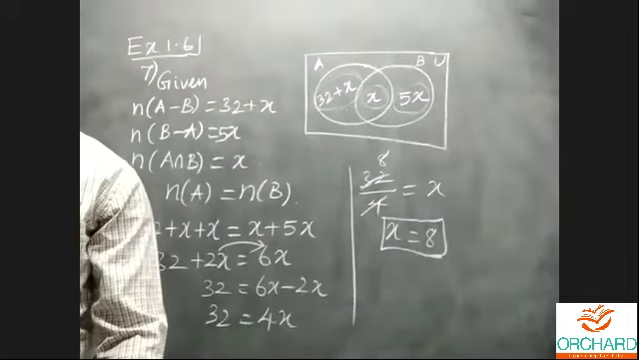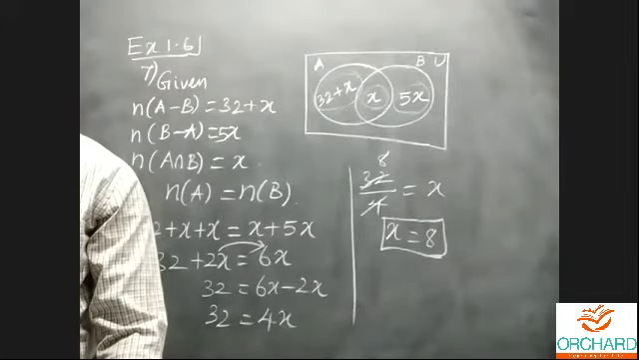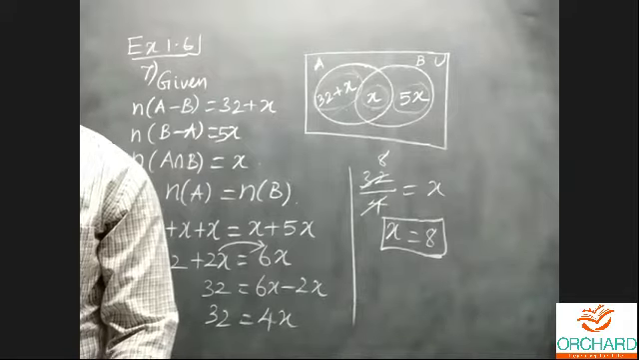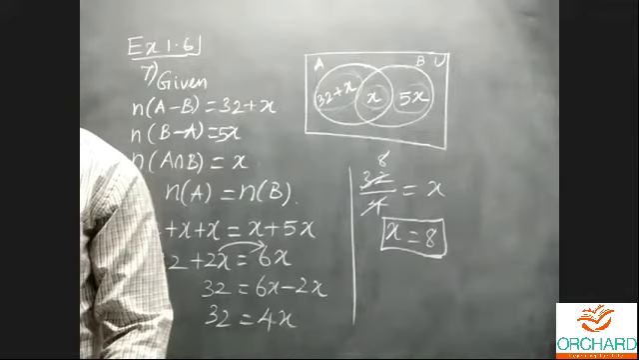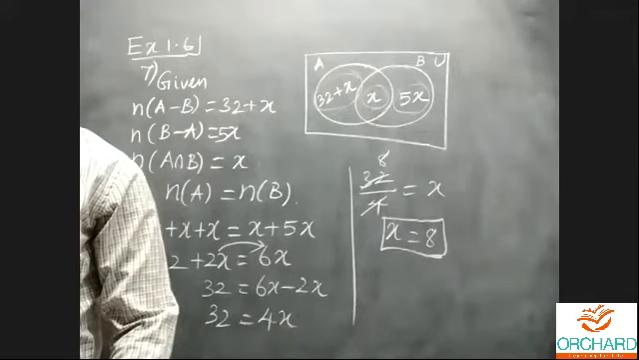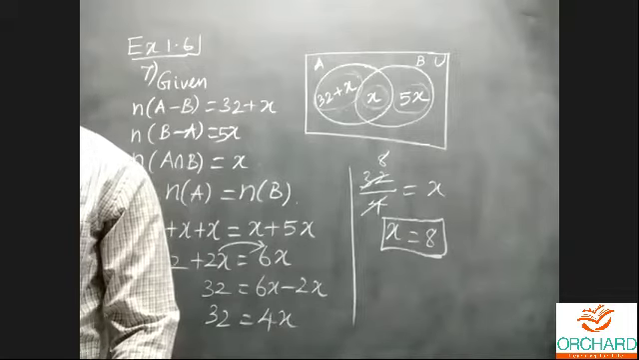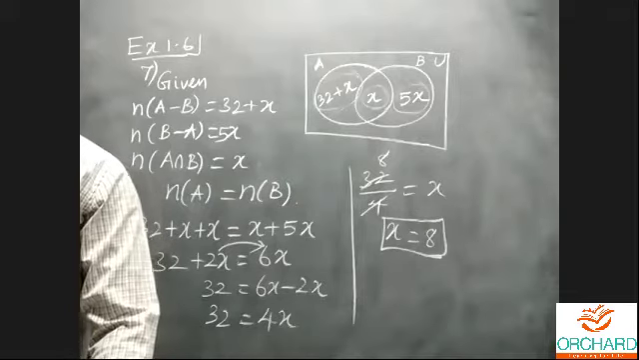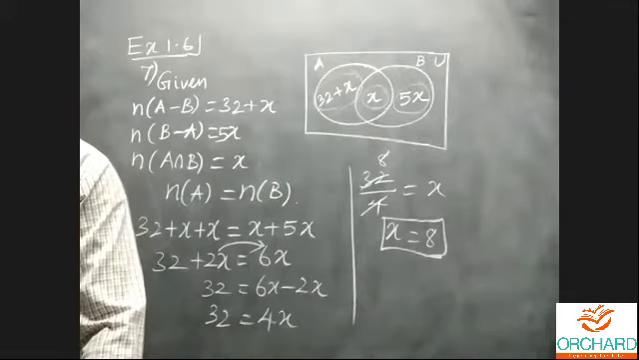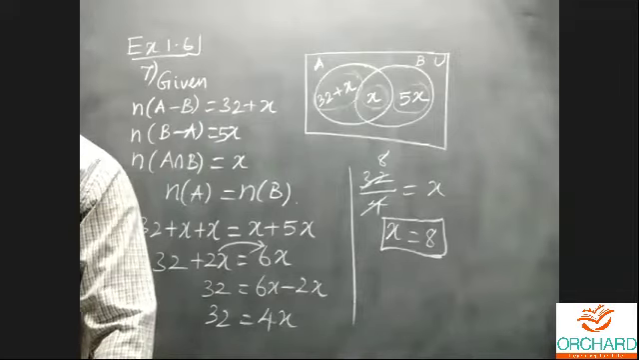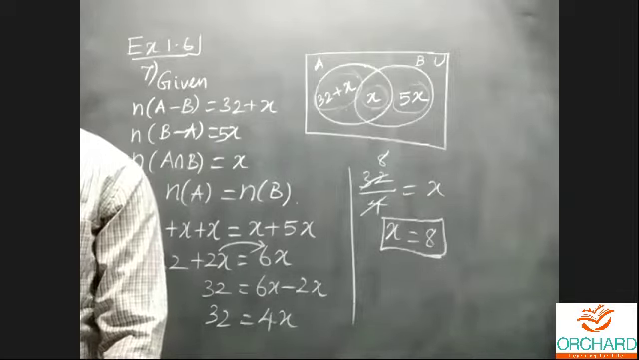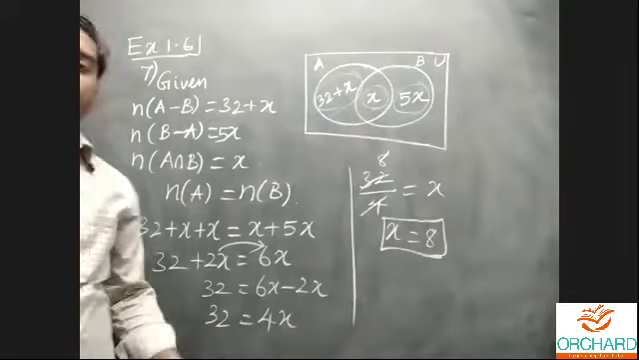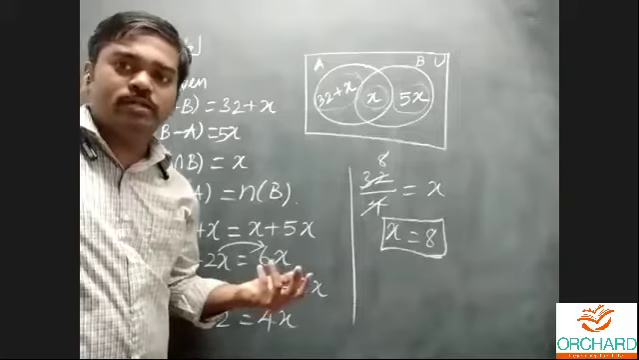8th problem. Out of 500 car owners investigated, 400 owned car A and 200 owned car B, and 50 owned both A and B cars. Is the data correct? For example, you can consider any two brands of cars. It may be any brand available in the market.